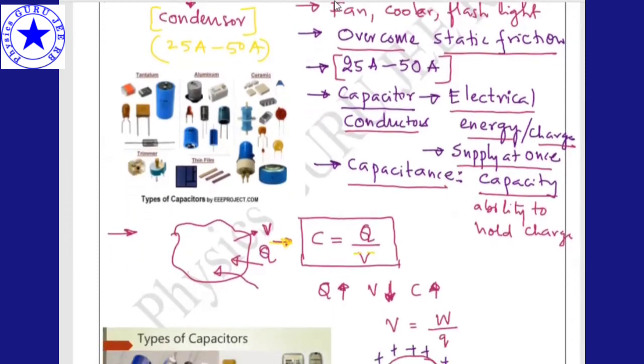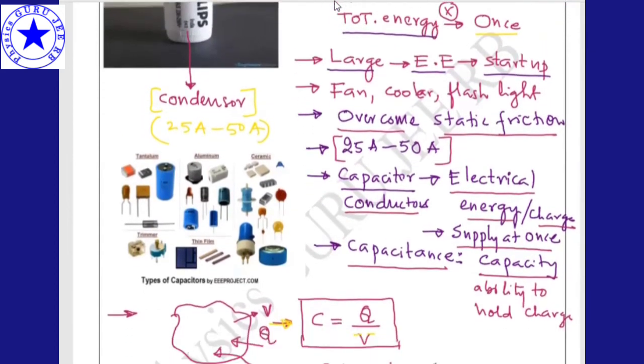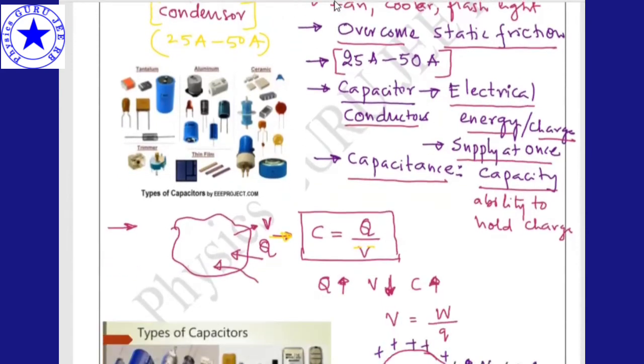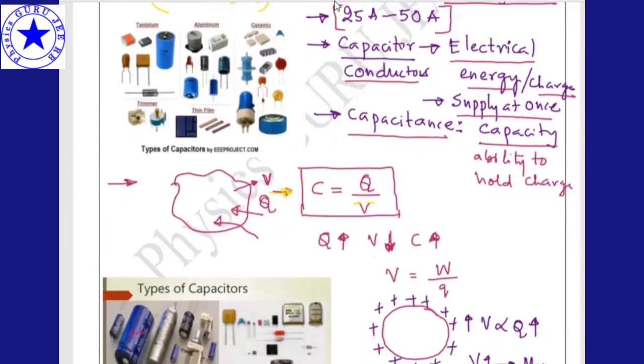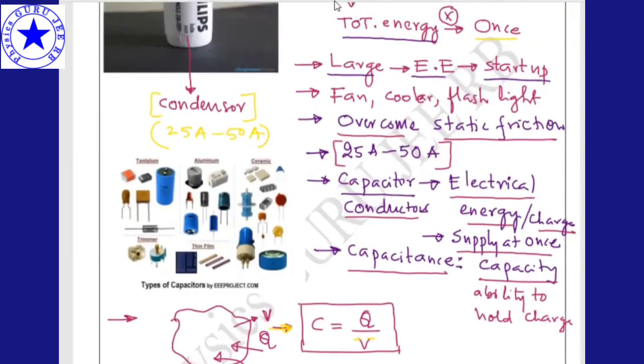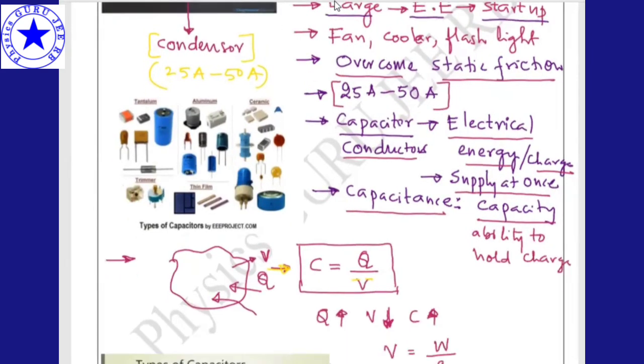So condenser or capacitor, both are the same. We can consider condenser and capacitor both as the same. A capacitor is a device which stores electrical energy or electrical charge. Here it is storing electrical energy. It is stored. Fine.